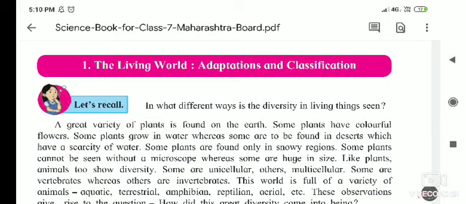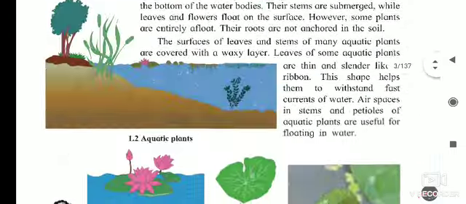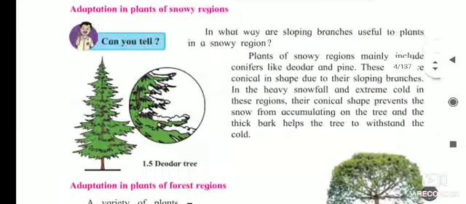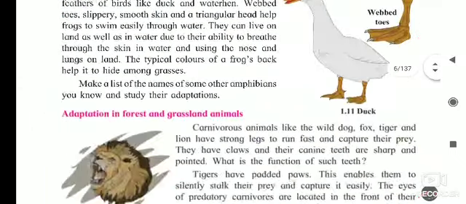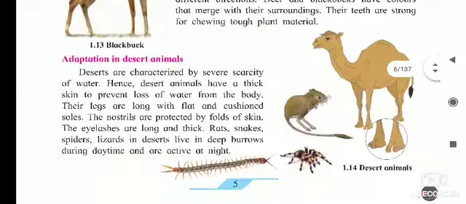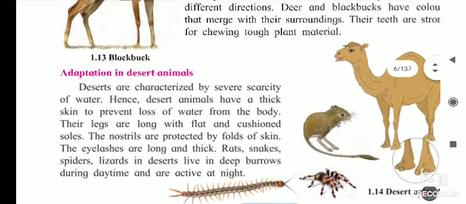Students, the living world: adaptation and classification. In continuation with this lesson, today we will see the adaptations in the animals living in the desert region. When we say which animal lives in the desert, firstly we take the name of the camel.